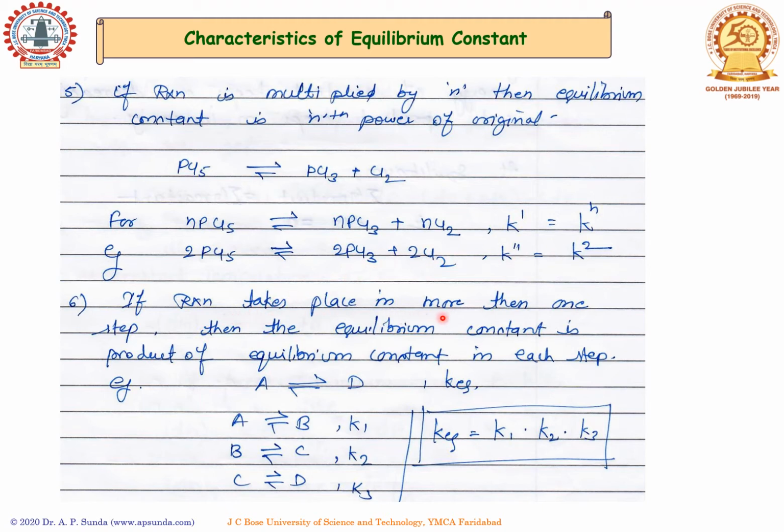If a reaction takes place in more than one step, then the equilibrium constant is the product of the equilibrium constants in each step. For example, if we have a reaction where reactant A is converting into the product D, and the reaction is in equilibrium, then the overall equilibrium constant is nothing but the equilibrium constants we get from each step, A to B, B to C or C to D, or maybe n number of steps involved in between. If we take the multiple of those, K1 into K2 and K3, that gives us the total equilibrium constant.